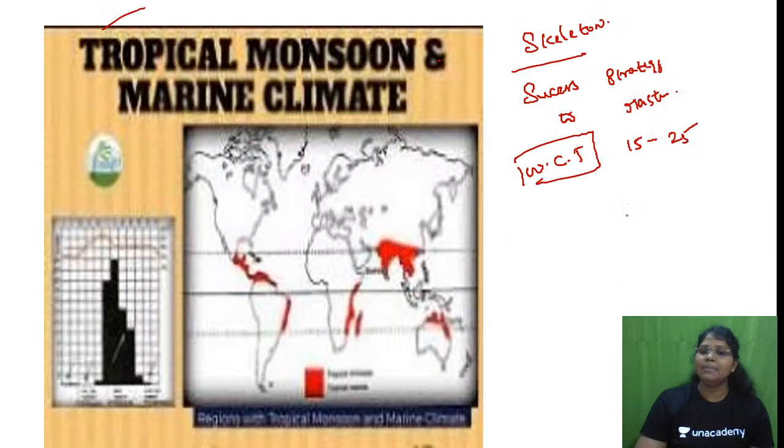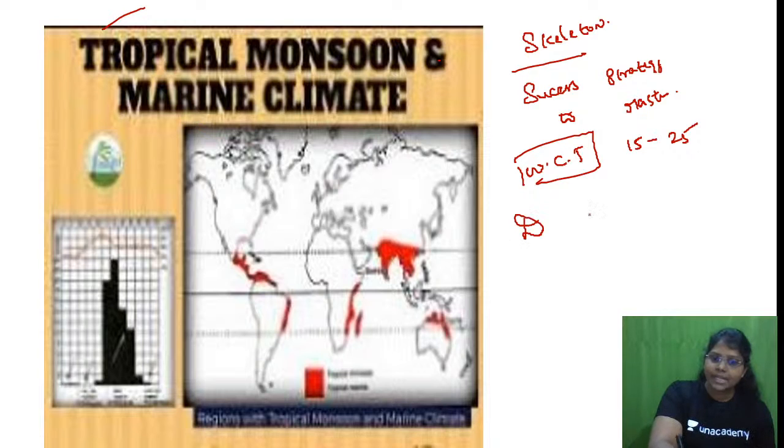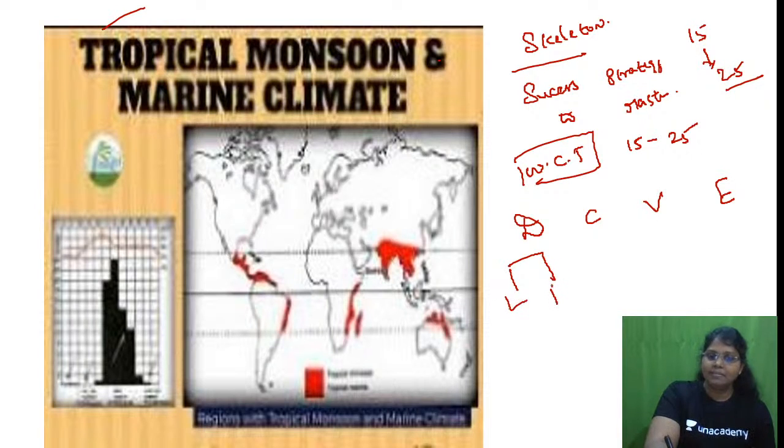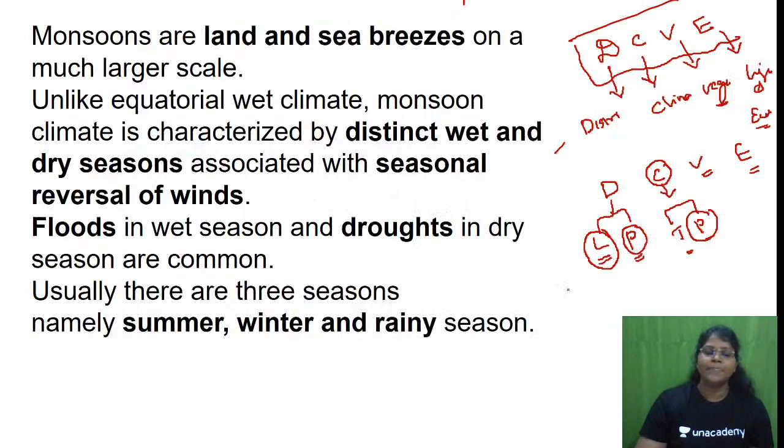Shall we proceed? The only thing you have to remember is D, C, V, E. This is common for all the climatic types from chapter 15 till chapter 25. D is L and P. C is temperature and precipitation. Then vegetation, economy. L is latitudinal extent. P is places. Please drop a confirmation message.